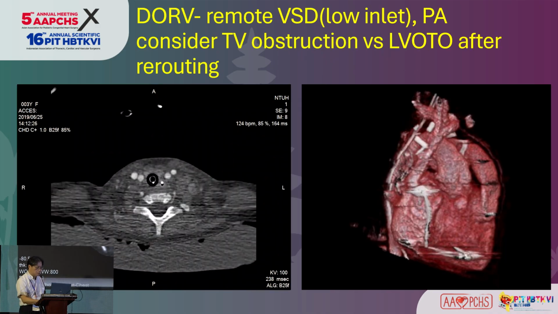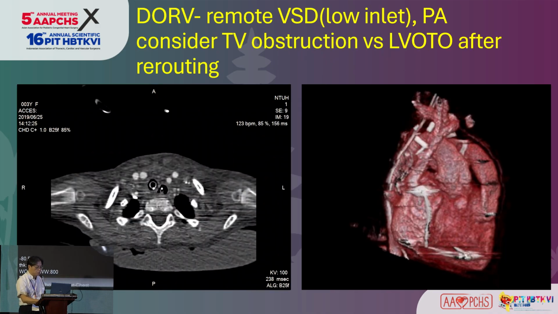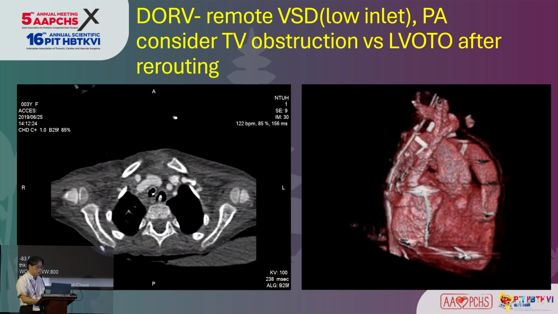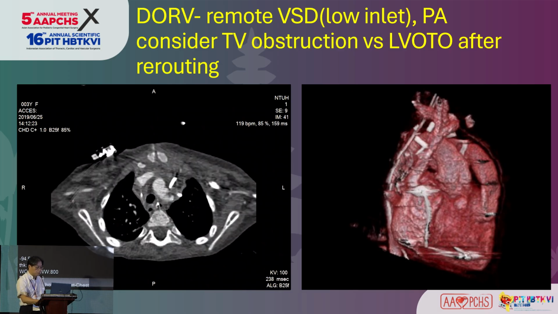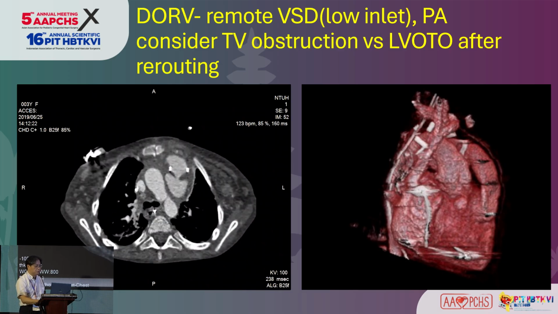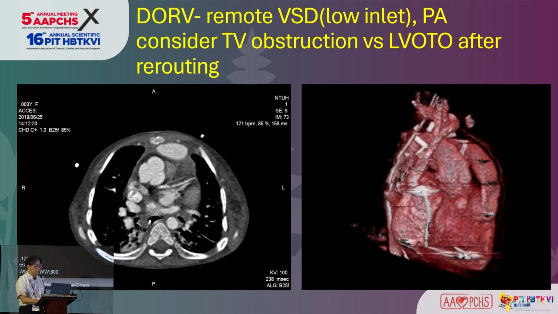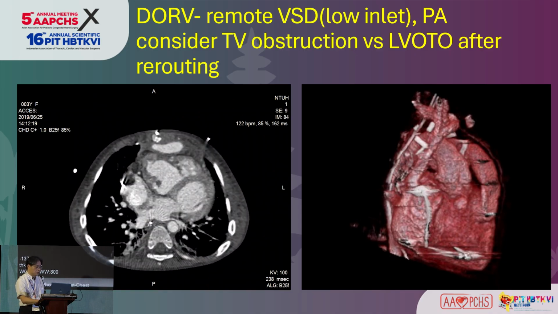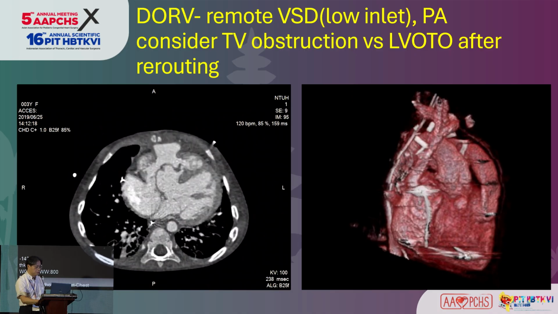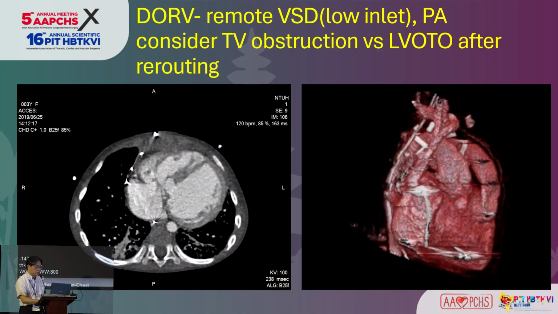And this case is a very remote VSD with pulmonary atresia. We can appreciate the VSD, the upper margin is below the medial papillary muscle, and the lower margin is just on the diaphragm side. So it takes a very long intraventricular tunnel repair from the diaphragm side to the aorta.